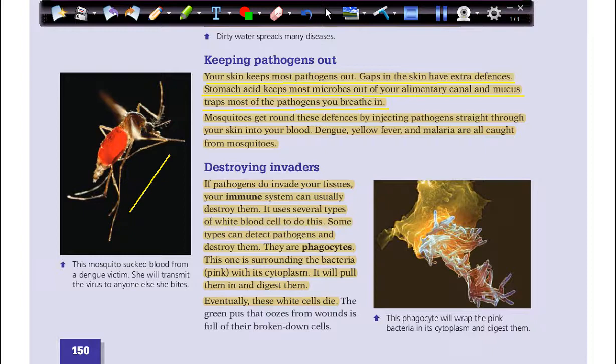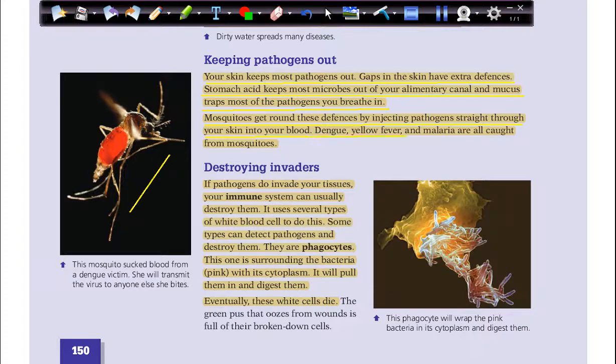So a mosquito could be an insect or organism that transfers diseases. Mosquitoes get around these defenses by injecting pathogens straight through your skin into your blood. One example is malaria. We all heard about malaria disease that is carried by a mosquito, and this mosquito can inject this parasite immediately inside our blood.